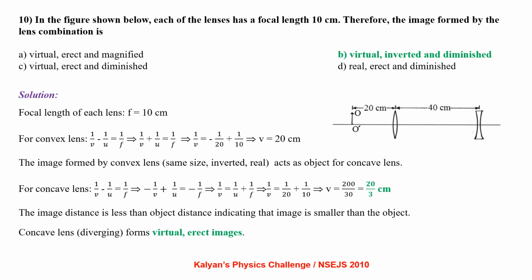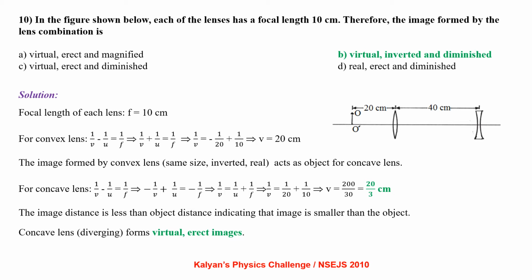In the figure shown below, each of the lenses has a focal length of 10 cm. Therefore, the image formed by the lens combination is? The focal length of the convex lens is 10 cm. For the convex lens, apply the lens formula 1/v minus 1/u equal to 1/f. For the convex lens, object distance is negative. So it becomes 1/v plus 1/u equal to 1/f. From there we get the value of v, that is the image distance, to be 20 cm.